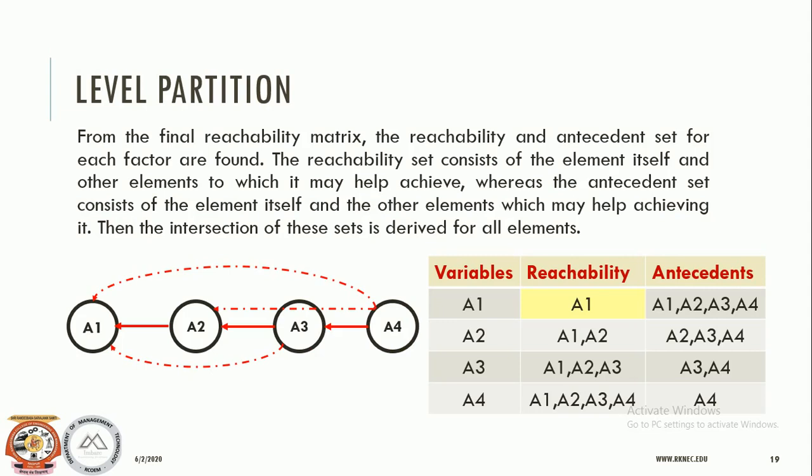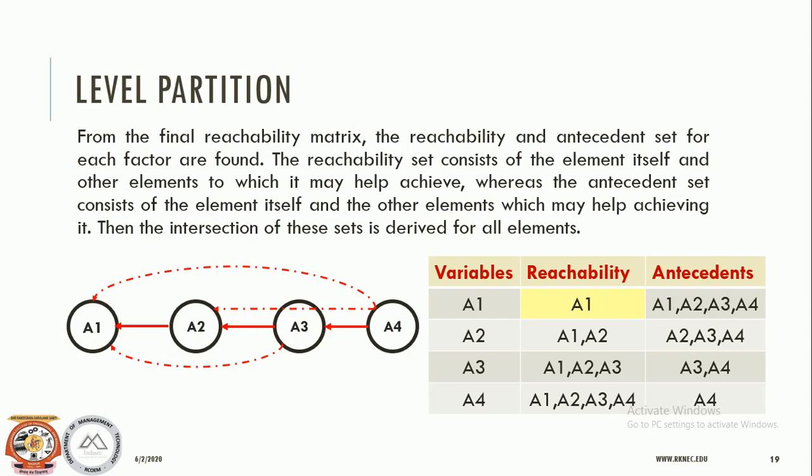Now we have constructed a digraph, or we have got a reachability matrix, and from the reachability matrix we are going to have this kind of matrix first. Now how are we going to identify? These are the 4 variables with us, A1, A2, A3, A4. So we write the variable. Now what will the reachability set consist of? Reachability set means, in a simple way, the outgoing arrow from that particular variable.